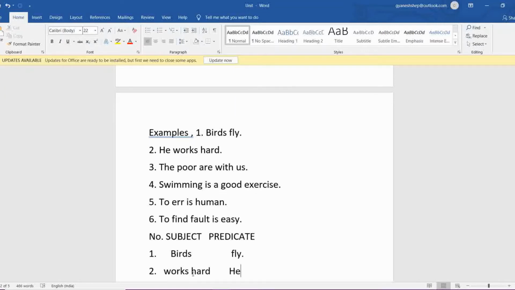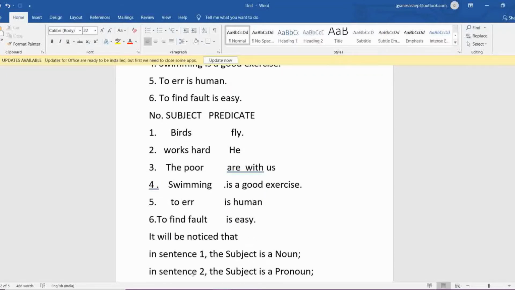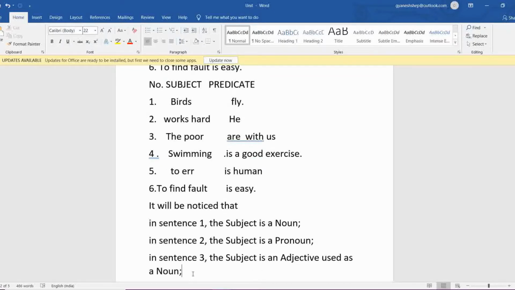To find fault is easy. To find here is the subject. Now these are the words that I am explaining to you in detail. Like in sentence one, the subject is a noun, in the second the subject is a pronoun. He works hard, so he will be the pronoun because no person's name is given over there. It can be Ram, Mohan, or the boy, anyone can be there. So he is there, it is called a pronoun.